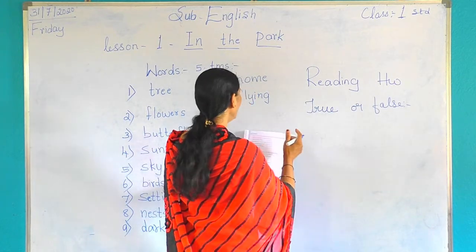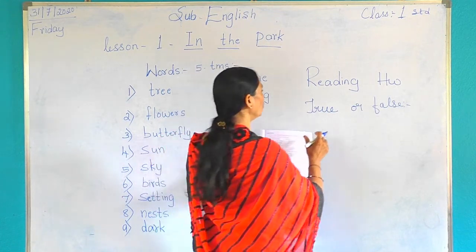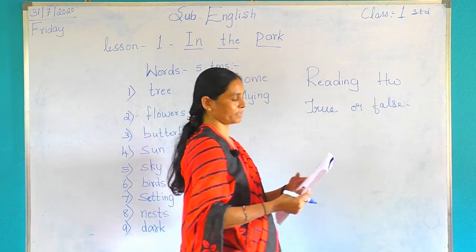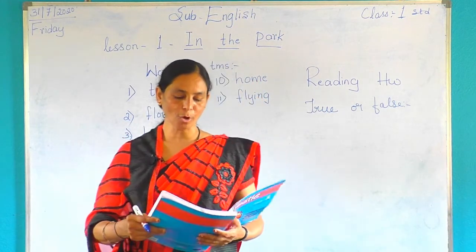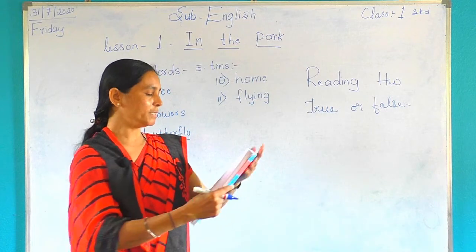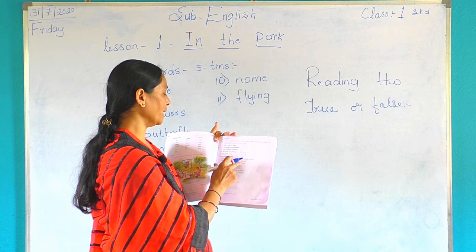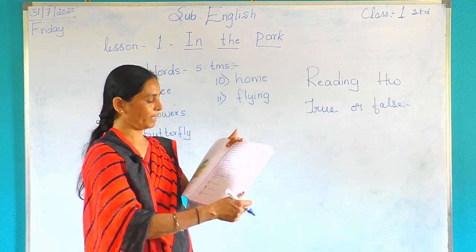See, you read Anu is with her father, that you have to read. Only reading homework is true or false. Today we complete in the park lesson. Tomorrow shall we continue? See here, read the lesson and complete the following sentence. Tomorrow shall we complete this one? Okay, thank you.